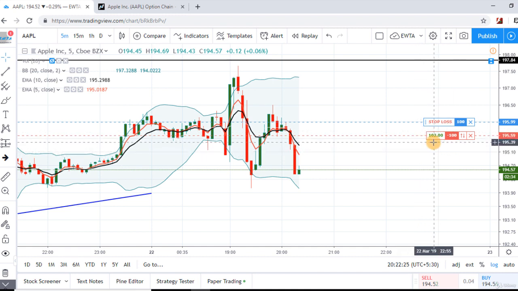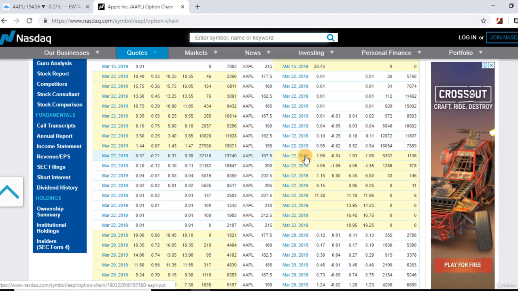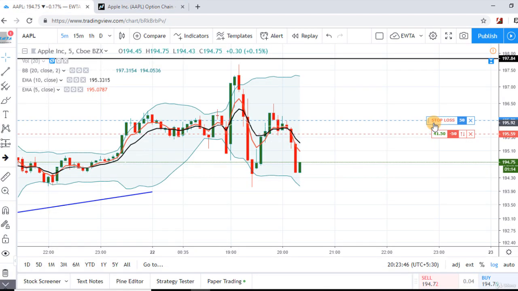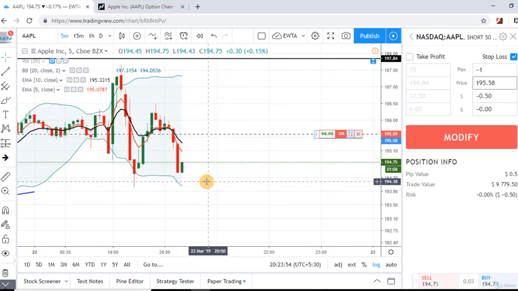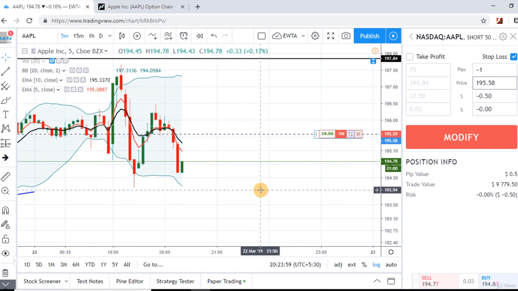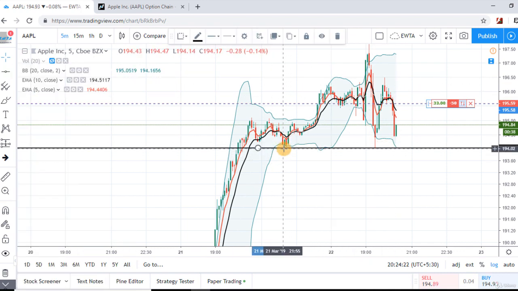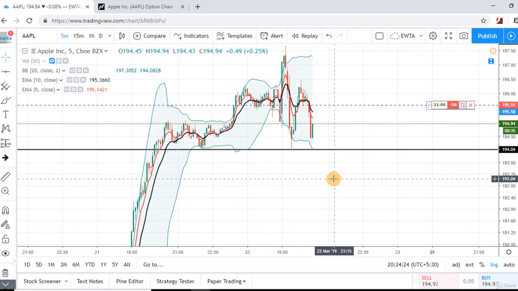So it is $105 profit. I'm exiting from my half position and prices are near 194.5 strike. If we see the open interest, second highest open interest is in the strike 192.5, so I'm expecting a down move up to this level. Now I'm moving my stop loss at the break-even level and I'm setting my profit target at 193 level because it is acting as a support level here. You can see these two candles are taking support here. So I'm expecting a down move up to this level.